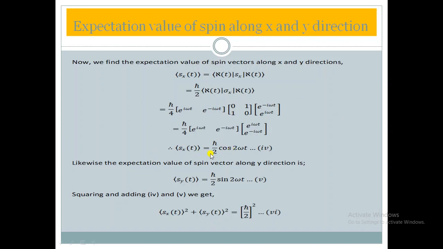And then we will square both of these and add them. What will we get? <Sx>(t) whole square plus <Sy>(t) whole square equals h-bar by 2 common, and cos square theta plus sine square theta is 1. So this will be h-bar by 2 whole square. Now we have calculated the expectation value of spin along the x and y directions.